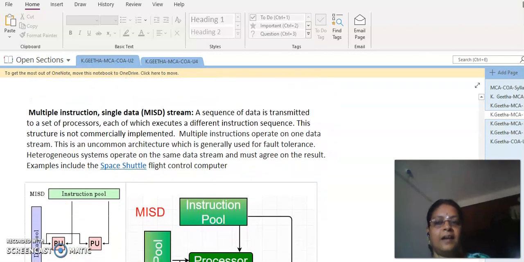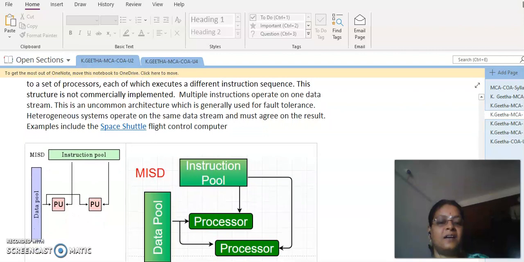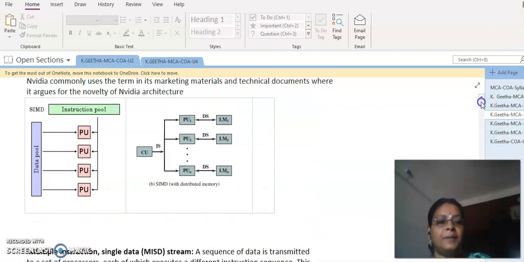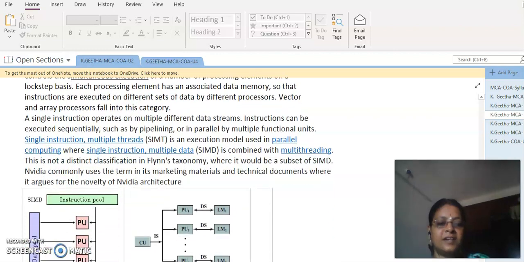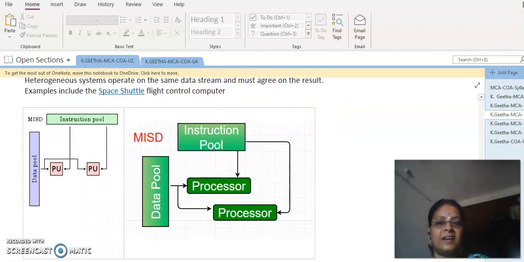Then the third category is MISD, which refers to multiple instructions on a single data stream. Obviously, multiple instructions on single data is going to be the rarest case. Here we have the instruction pool supplying multiple instructions, and these instructions operate on the same data. How does it operate? First the data is received and the single instruction is applied. The same data could then be applied to a different processing unit where a different operation will be performed.